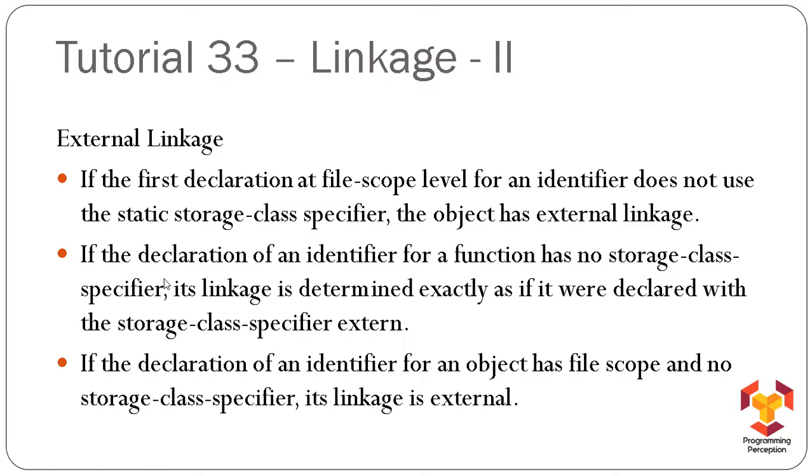is external. So there are three cases when an identifier will be considered to have external linkage. First, when we don't specify the static storage class specifier and it is at file scope level. Second, if we don't provide any storage class to a function. And third, if the declaration of an identifier has file scope and no storage class is given. So if no storage class is specified or if the extern storage class is specified, they definitely belong to external linkage.